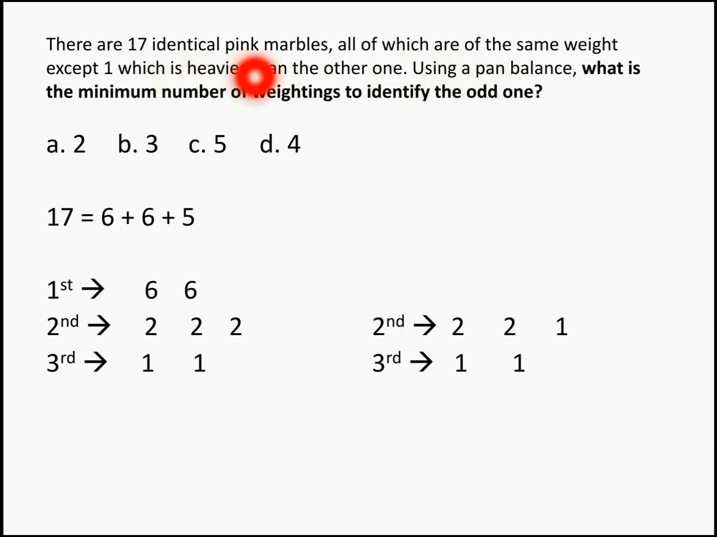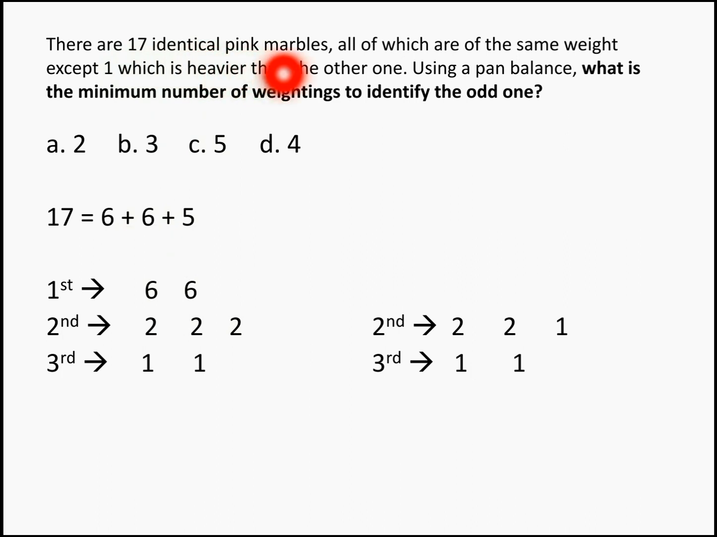There are 17 identical pink marbles, all of which are of the same weight except one, which is heavier than the other ones. Using a pan balance, what is the minimum number of weighings to identify the odd one, right? Now they have given you the data that the exception one is heavier. If that is not mentioned, it's going to be a difficult task. Since that's mentioned, your answer is going to be solved very easily, right?